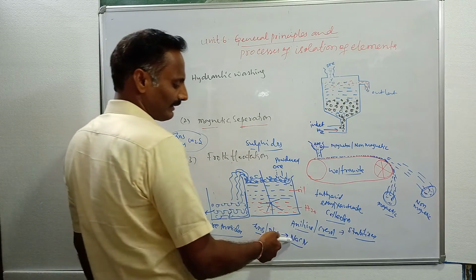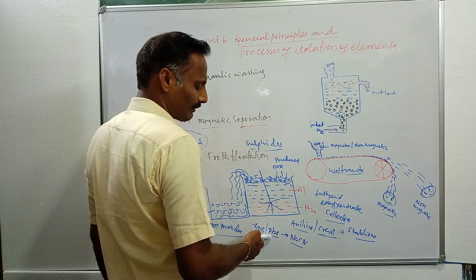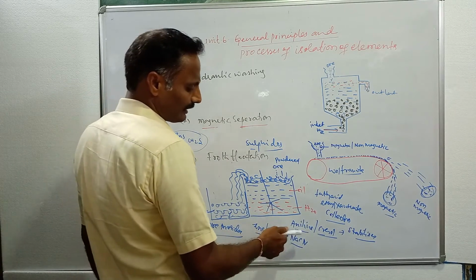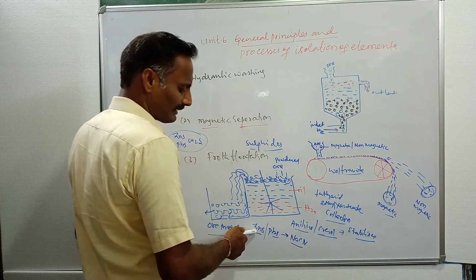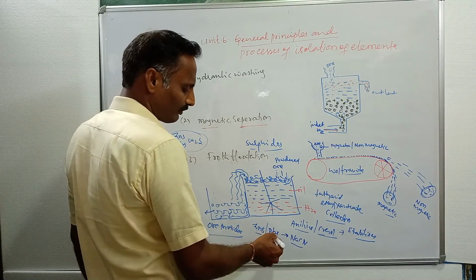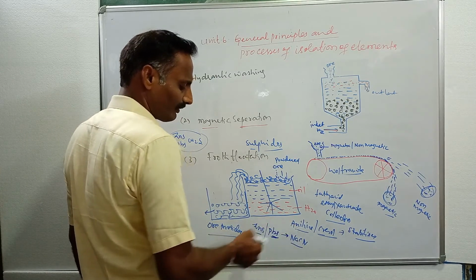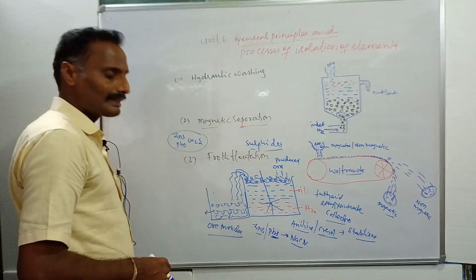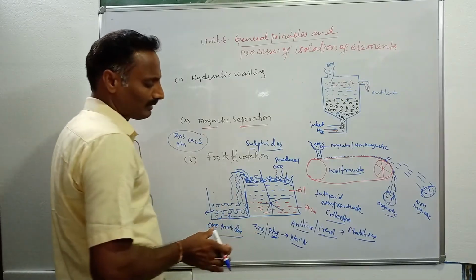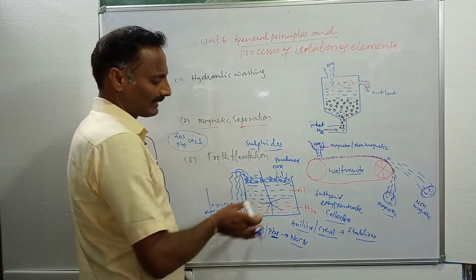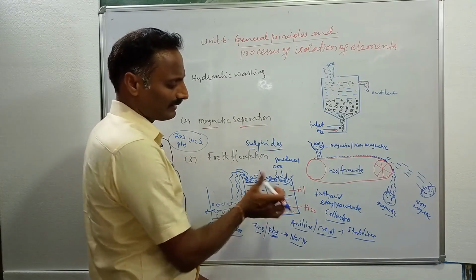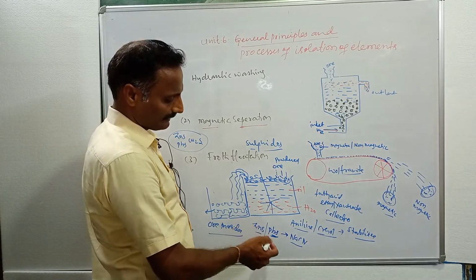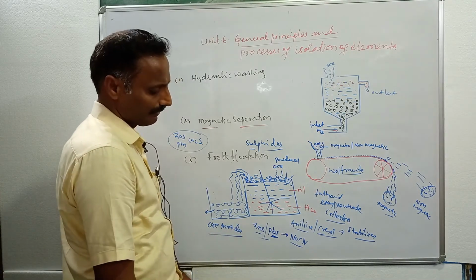Here sodium cyanide allows PbS to come with the froth but not ZnS. Sodium cyanide prevents zinc sulfide from coming with the froth, but allows only PbS to come with the froth. Like that, it separates both ZnS and PbS. Sometimes it is also possible to separate zinc sulfide and lead sulfide by adjusting the proportion of oil and water. Like this, we separate this type of minerals.